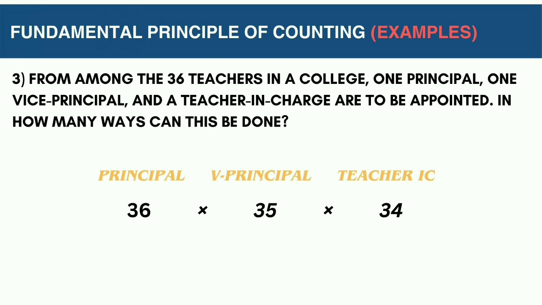And if somebody gets hailed as the VP, only 1 out of the 34 teachers left is to be appointed as teacher in charge. Which explains why the correct answer in this problem is 42,840 different ways. So to get that, we multiply 36 times 35 times 34.